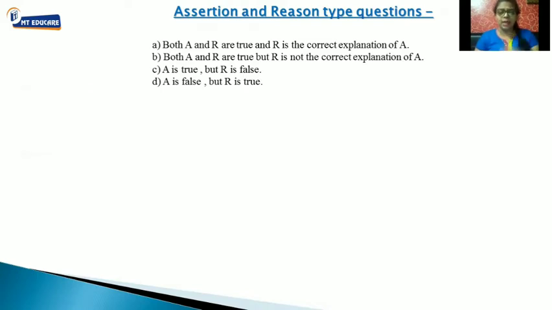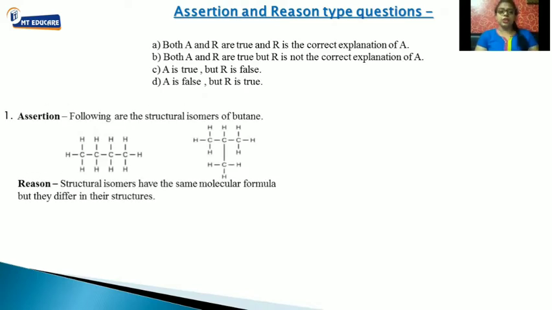Okay, let's have a few examples. The very first question, the assertion statement: the following are the structural isomers of butane. Let's see the structures first. Can you see the first structure over here? Butane means how many carbon atoms? 4. 1, 2, 3, 4. So is this a butane? Yes, it's a butane. Let's talk about the next compound.